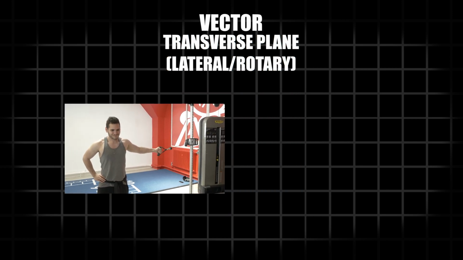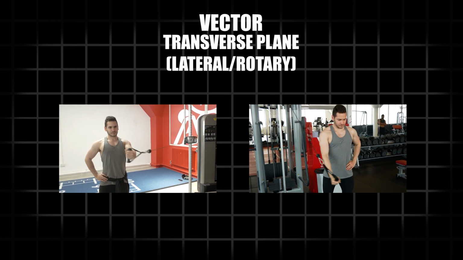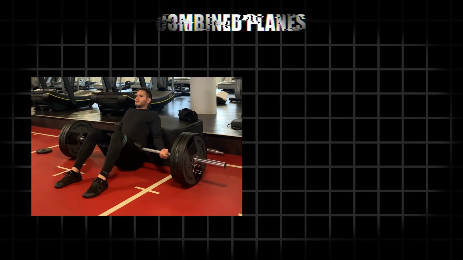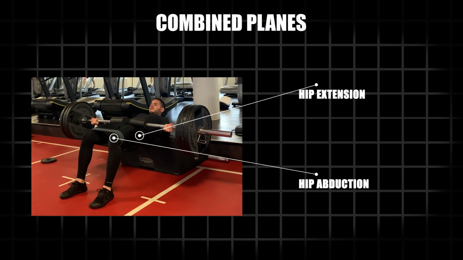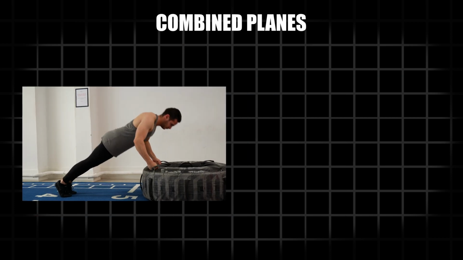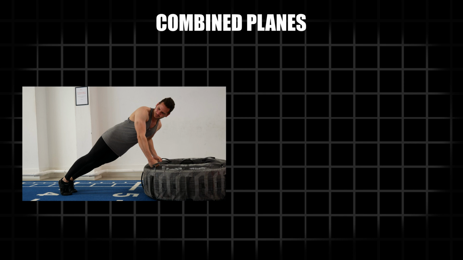I will mainly put cable flies and their variations here, for the sternal head of your chest mainly. With glute training, you can combine the planes by adding a band or doing exercises like a hip thrust abduction. The same applies to your chest. You can do a push-up and abduct your body or your arm, or do it with a band attached to something, or do a cable press and rotation.